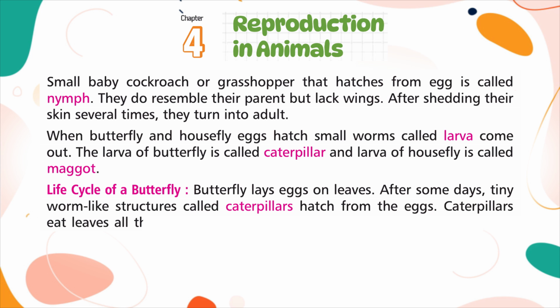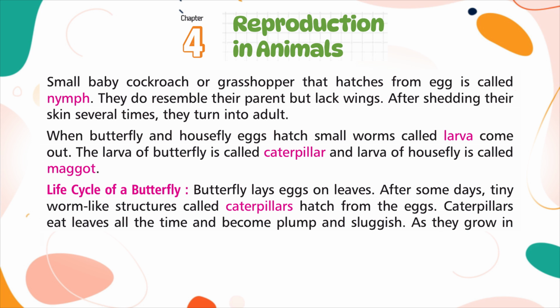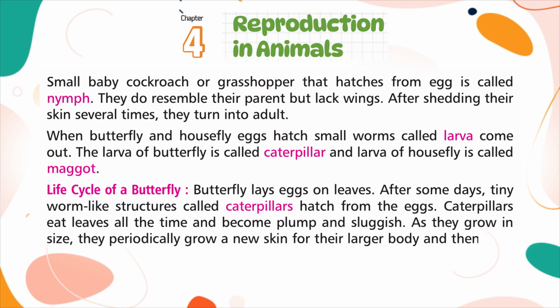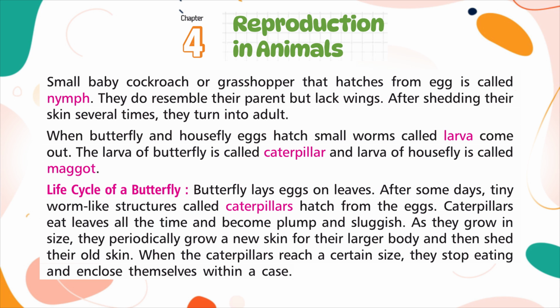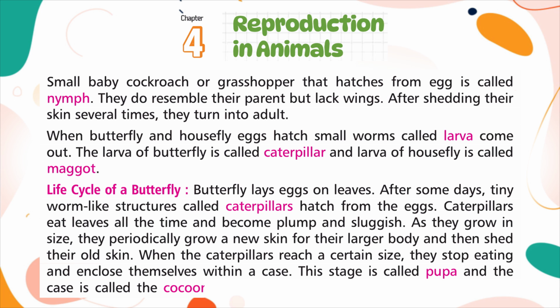Caterpillars eat leaves all the time and become plump and sluggish. As they grow in size, they periodically grow a new skin for their larger body and then shed their old skin. When the caterpillars reach a certain size, they stop eating and enclose themselves within a case. This stage is called pupa, and the case is called the cocoon.